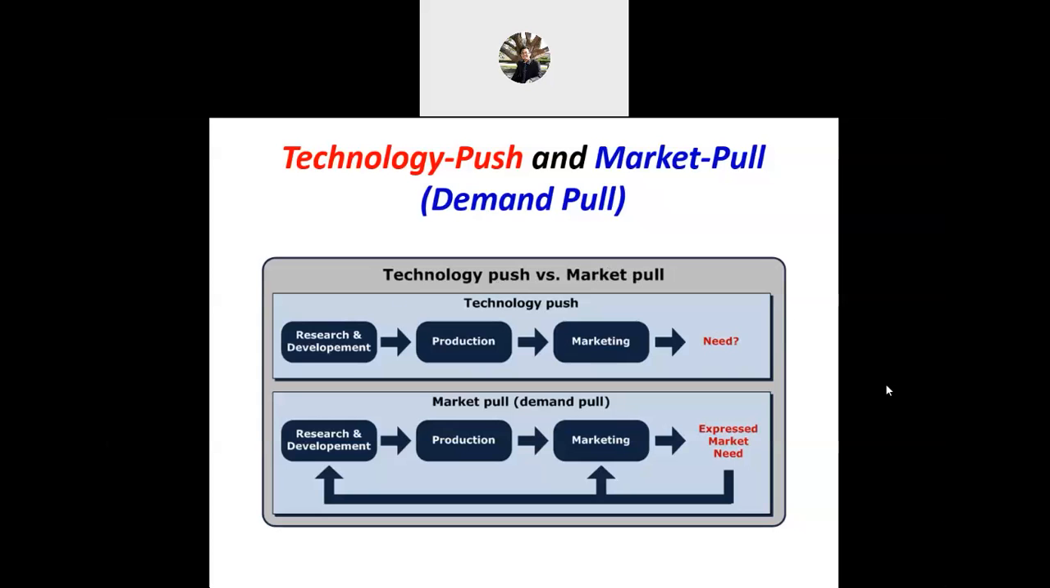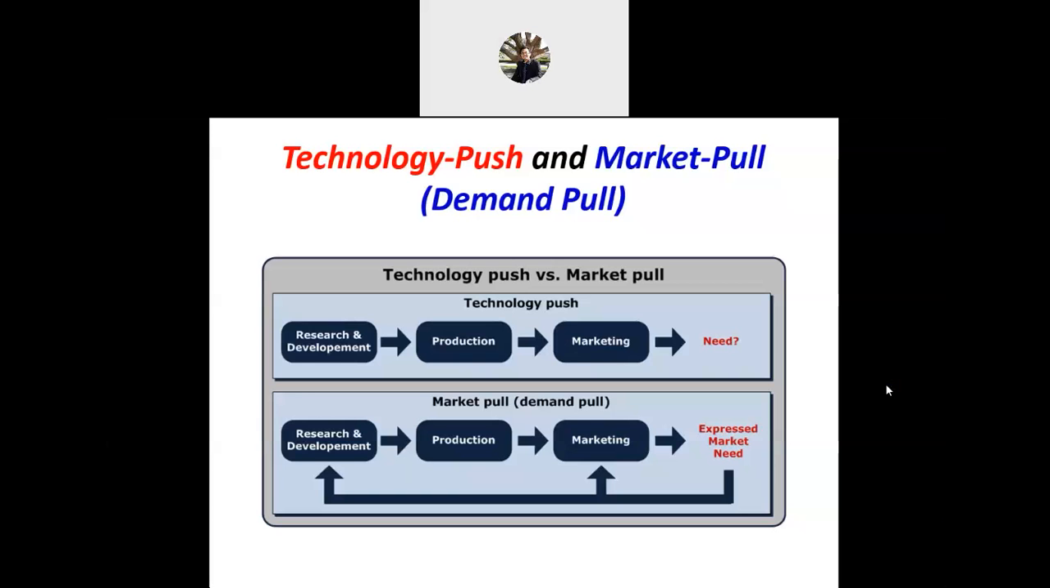Anas Hakimi, what do you understand? No idea. No idea, Doctor. Technology push, market pull. What do you mean? Come. Demand pull, do you understand what demand pull is?